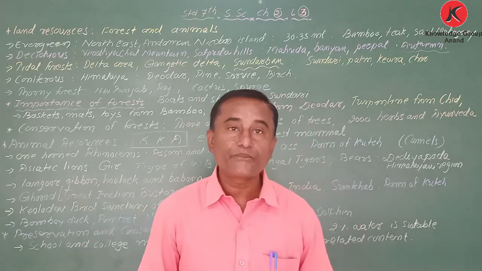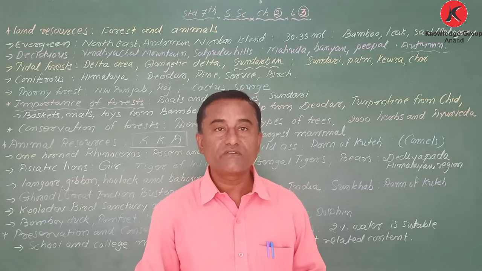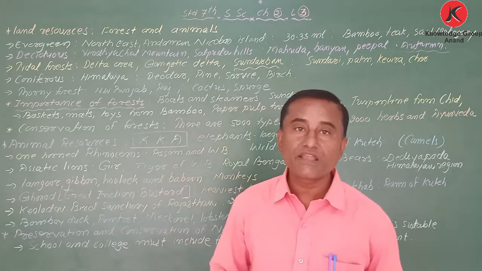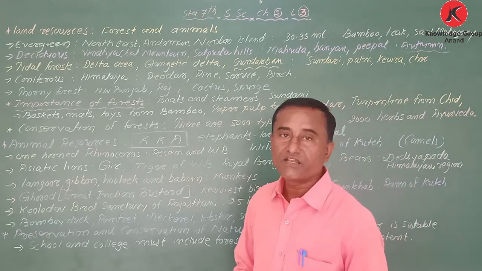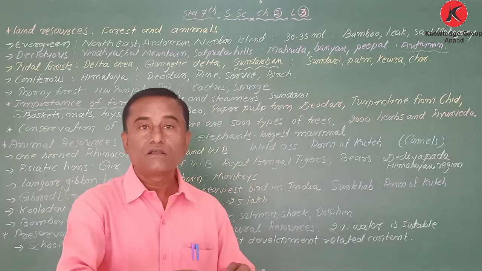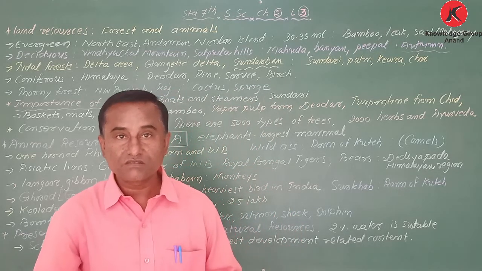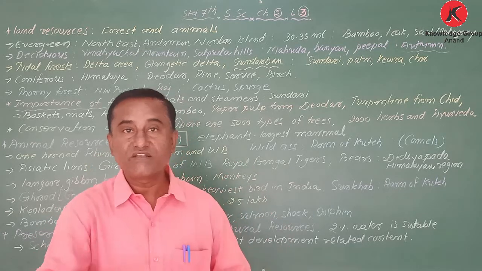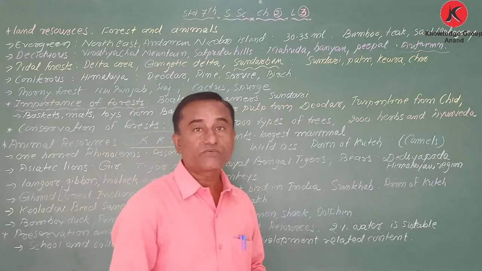But vice versa, it is different. For one tree, 40 people are surviving, taking air. It means we are not getting pure air to breathe. So we have to preserve. Nowadays, for different purposes, we are killing birds and animals, like taking the feathers, then taking the teeth, bones, even some skin, and even for meat. We have to stop certain things.